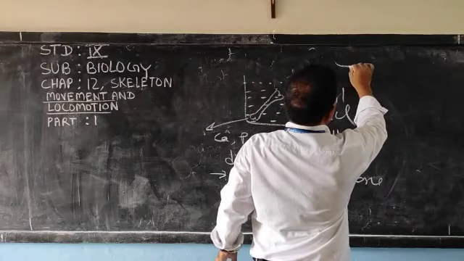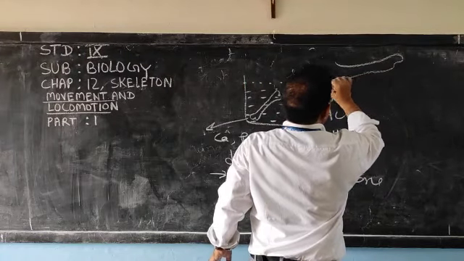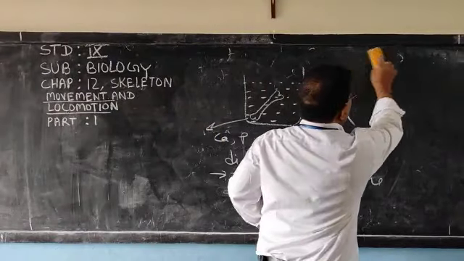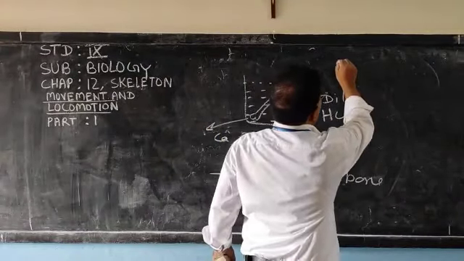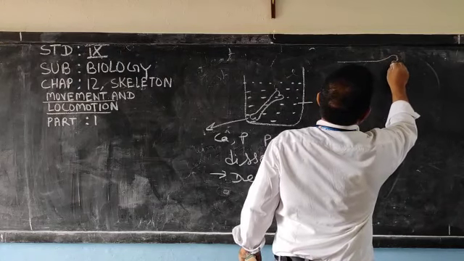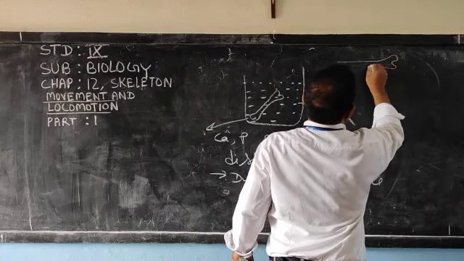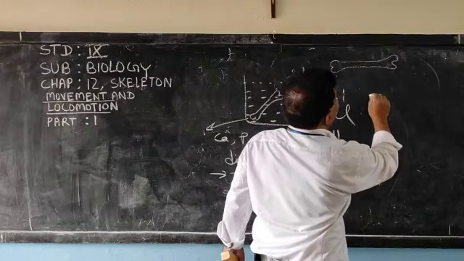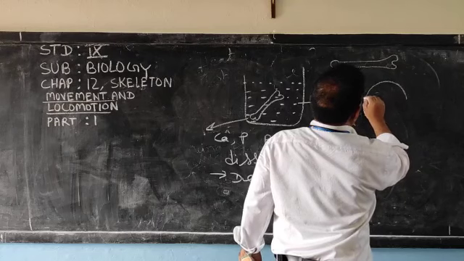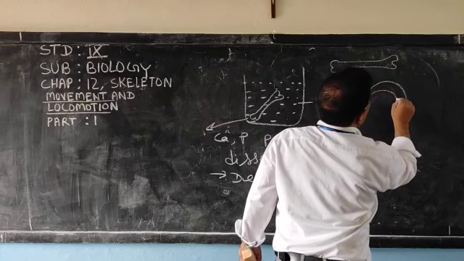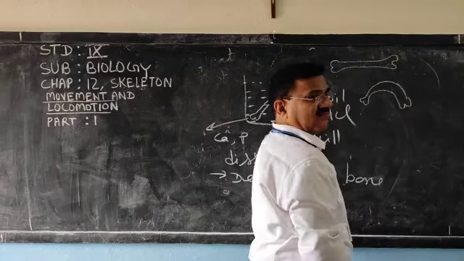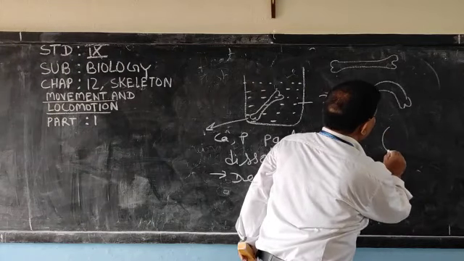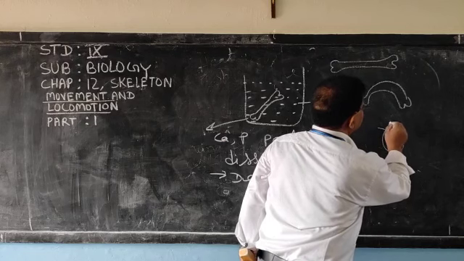Suppose this is the bone, and this is a decalcified bone. It becomes soft. You can turn it like this. See here, it may become like this, because you can even put a knot this way.